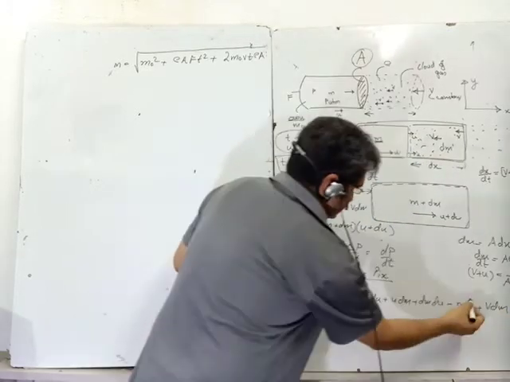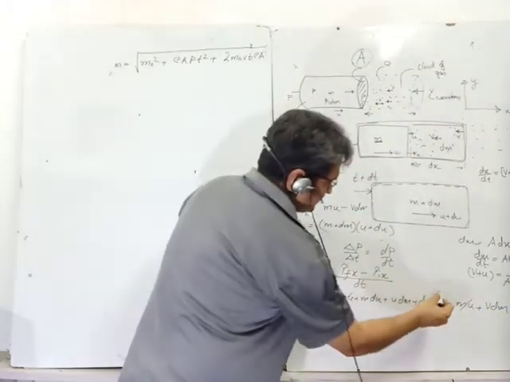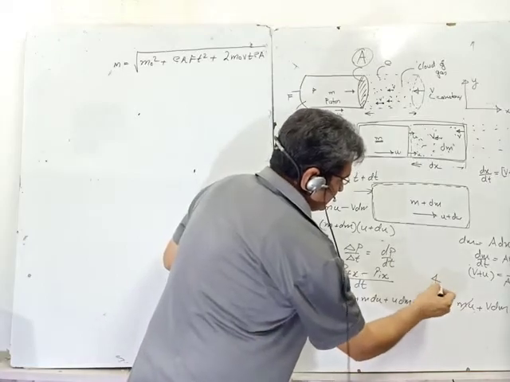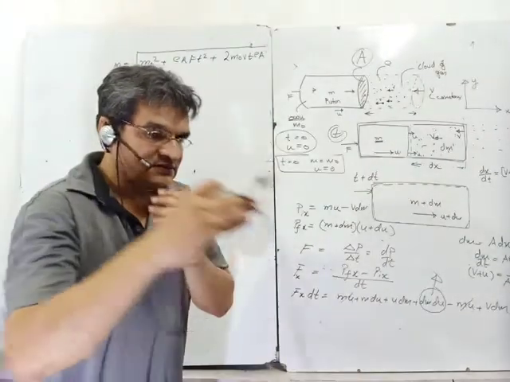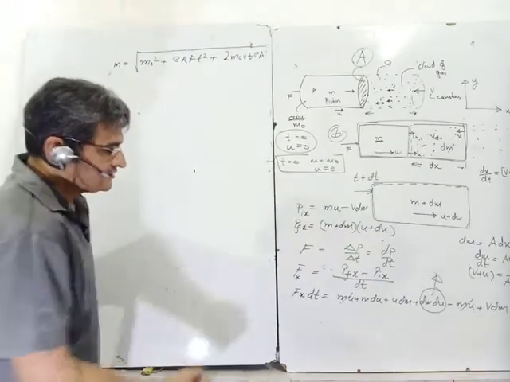Mu gets cancelled. This dm du is a very small quantity in such problems, generally neglected, so I ignore it.